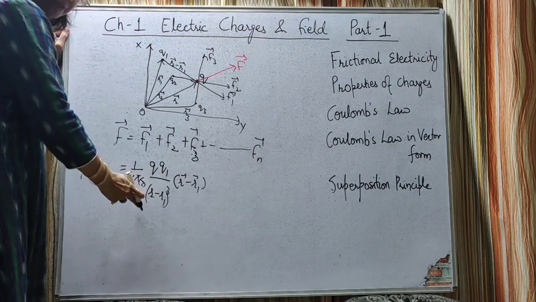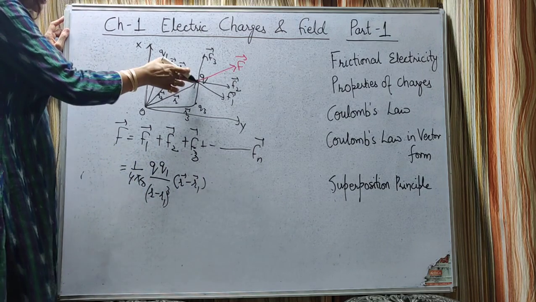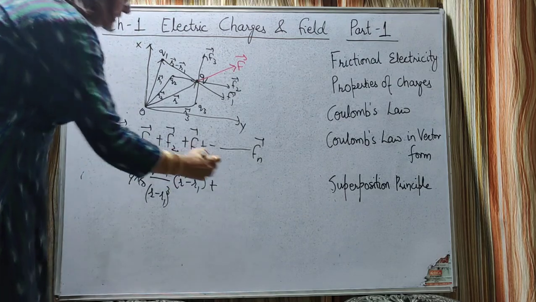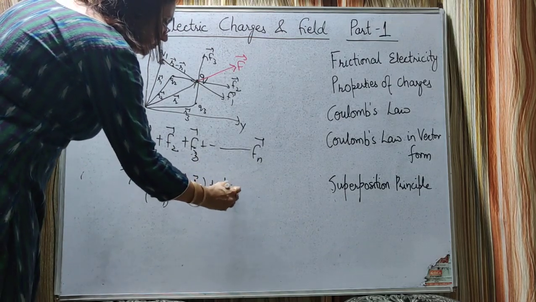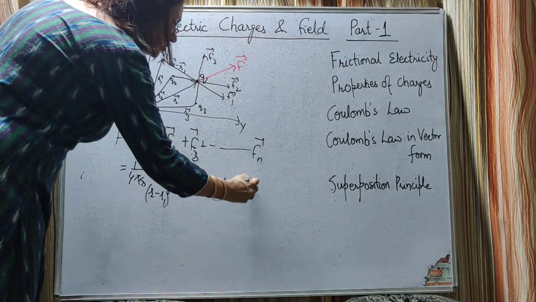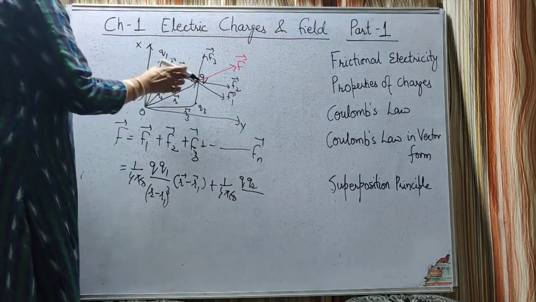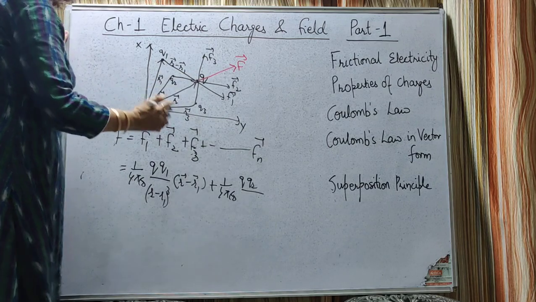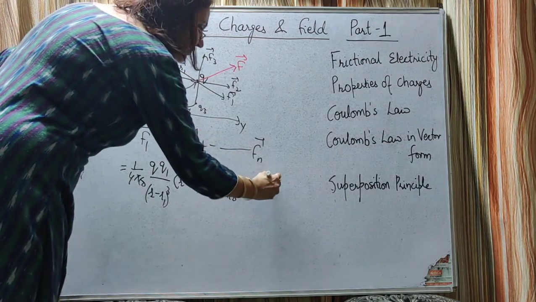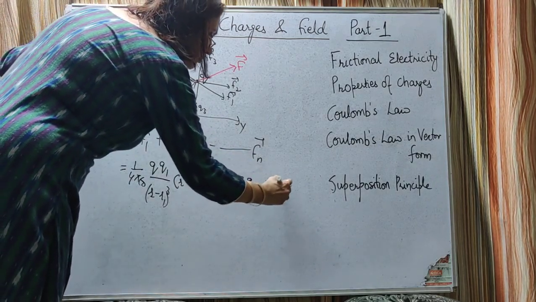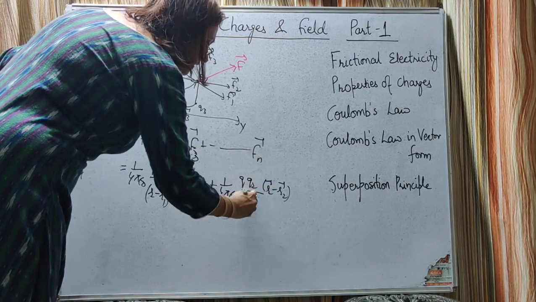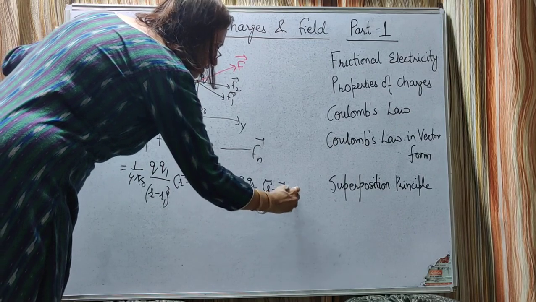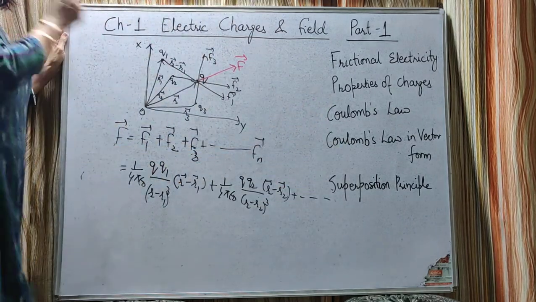Okay, vector denominator will be cube. What is this distance? R minus R1 vector. The same way F2 vector is equal to 1 upon 4 pi epsilon naught Q into Q2. This distance is equal to R minus R2 vector. So here if we write R minus R2 vector, then the denominator will be R minus R2 cube, plus so on, F3, Fn and so on.